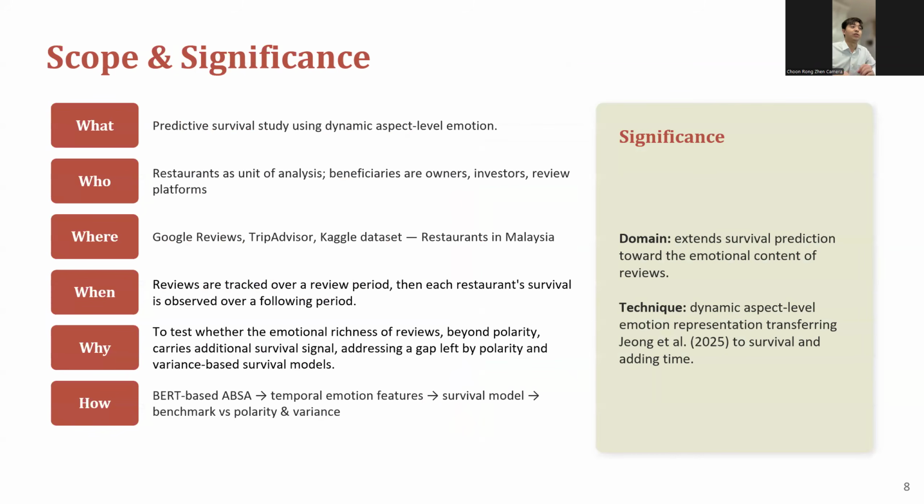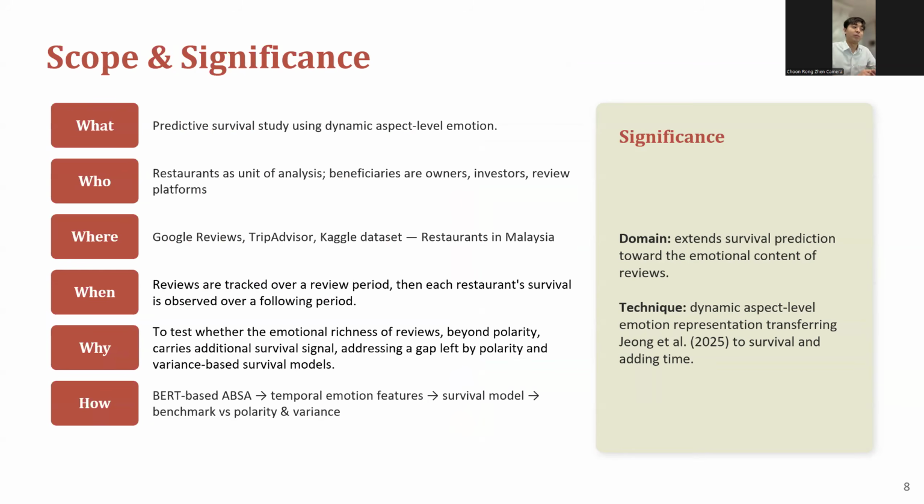So we come to the scope and significance. We have 5 W's and 1 H. We start with the first W, which is the what. This study is a predictive survival study using dynamic aspect-level emotions. Then who is the target? The restaurants, as the unit of analysis. Where will we get the dataset? From Google Reviews, TripAdvisor, or Kaggle datasets.